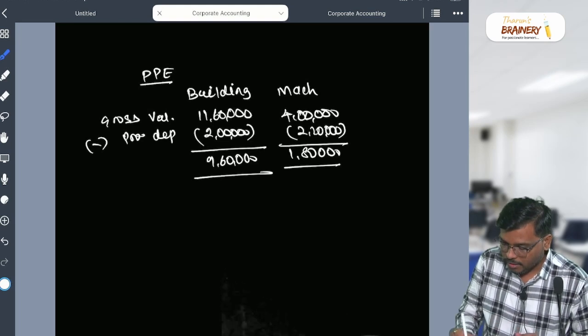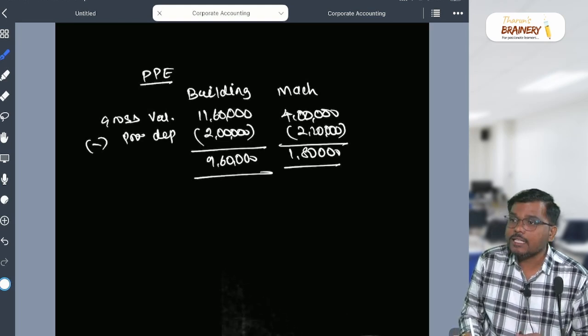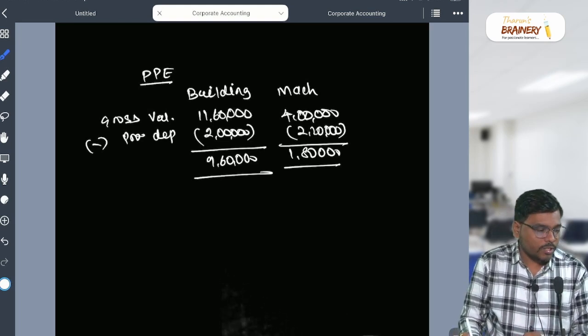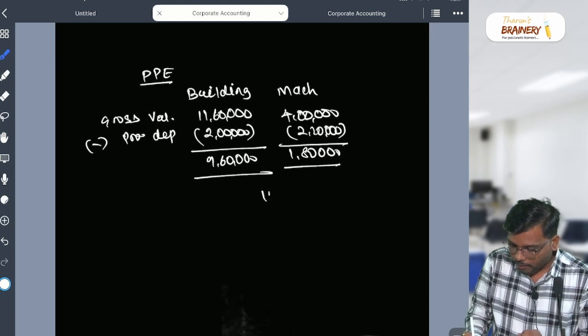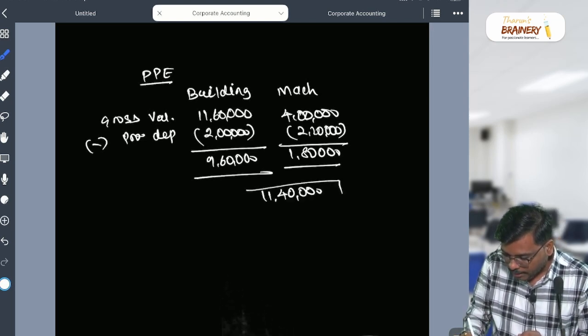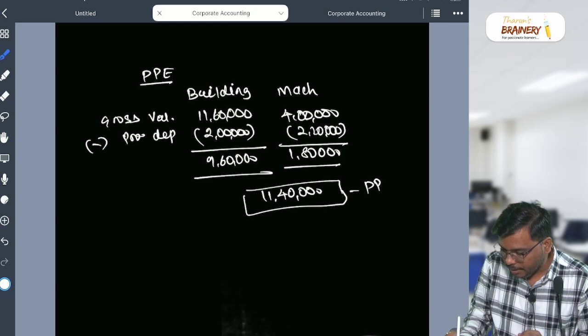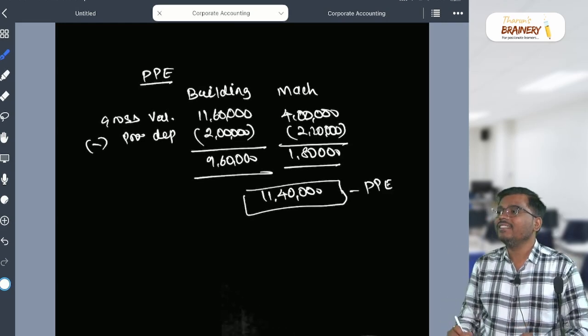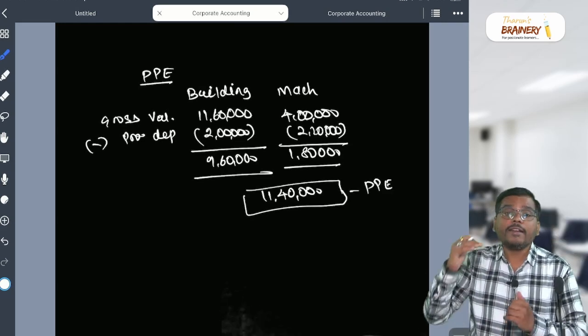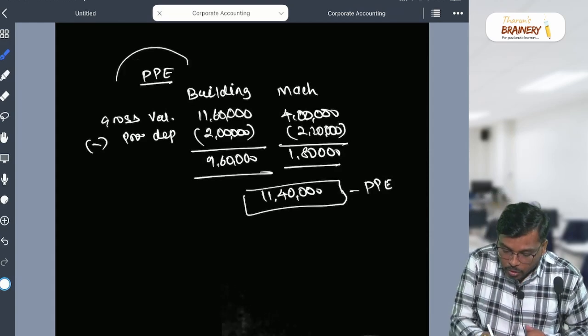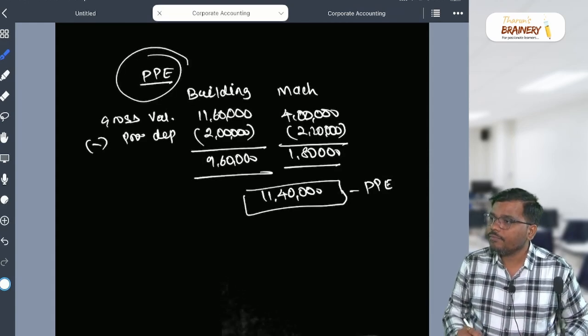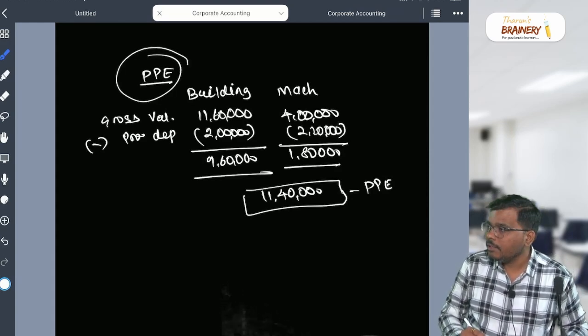This plus this is equal to 9 lakh 60 plus 1 lakh 80. How much will it be? 11 lakh. This will be the PPE schedule. You should not write separately. You prepare the notes and write it. Are you able to understand?